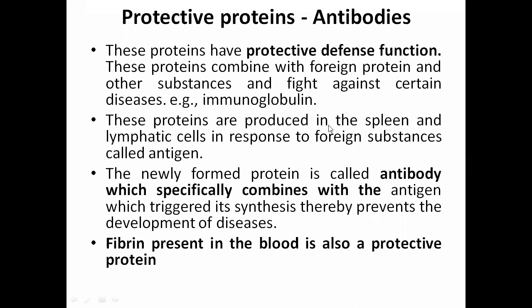These proteins are produced in the spleen and the lymphatic cells in response to the foreign substance called antigen. The newly formed protein is called an antibody, which specifically combines with the antigen which triggered its synthesis, and thereby prevents the development of disease. That is what is known as the immunogenic response. Then fibrin present in the blood is also a protective protein. So whatever protein acts in the defense mechanism is called a protective protein.